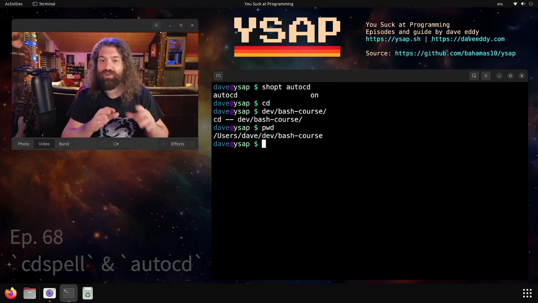So this is super useful. Sometimes I'm just hunting around trying to find the file I want. I'm like, it'd be easier if I was just in this directory. I can just hit enter. I don't have to go back to the beginning of the line and put cd there. autocd will do that for me. Just like cdspell, it only works when you're interactive on the terminal. So don't use this in a script. I don't think you should ever use this in a script, to be honest, but interactively on the terminal, it's a super useful trick. They do not work in conjunction with each other.